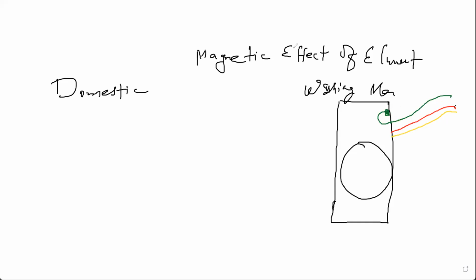And suppose this current is coming and goes to some board, and that's how the function works. And this yellow one, the neutral wire, these two are very important, right? But suppose by mistake this red wire got connected to this metal body.